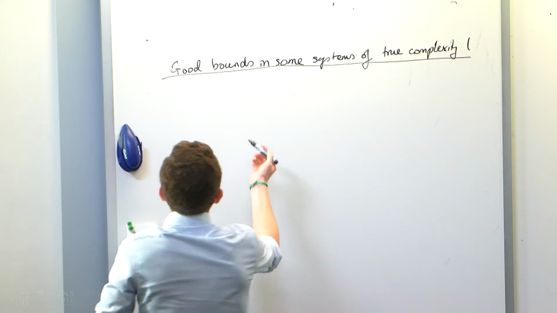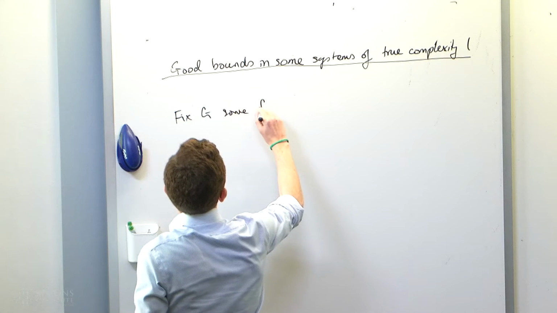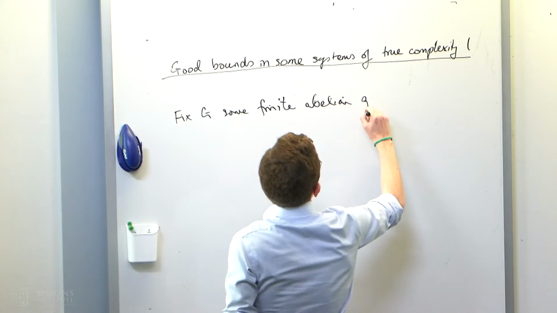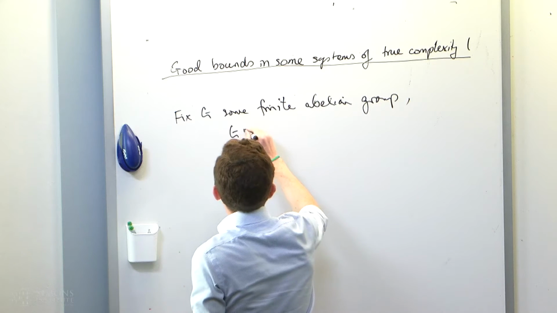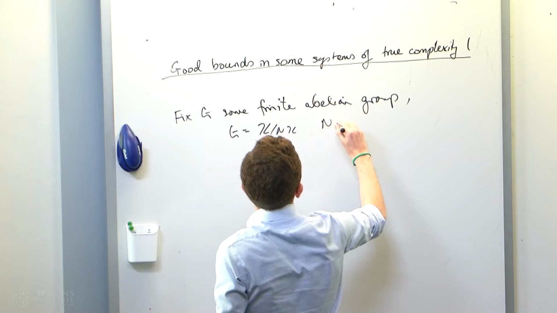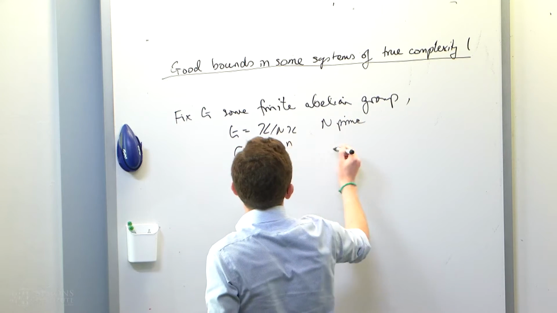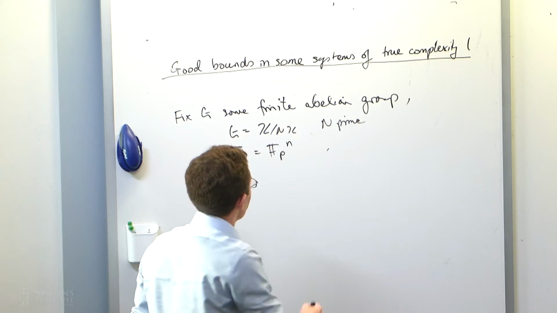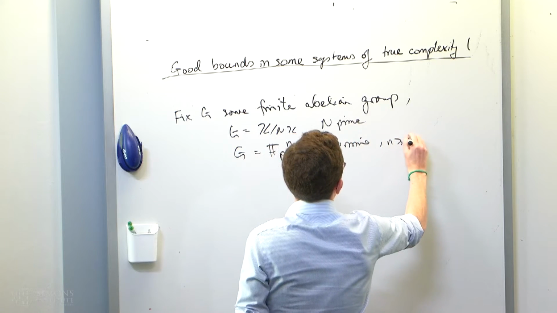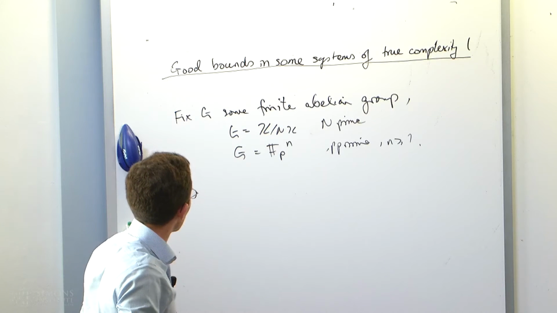So I'm going to fix G, some finite abelian group. For our purposes, G is going to be either Z mod nZ for n prime, or F_p to the n, where p is also prime and n is some number. This one is the case of this one when n is equal to 1, so you can just think of this case.